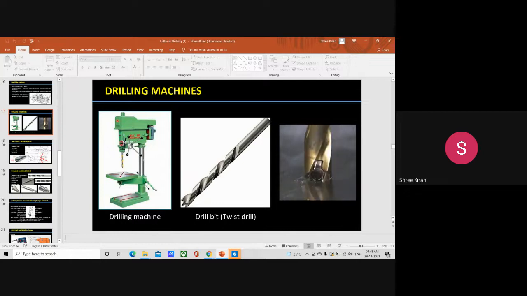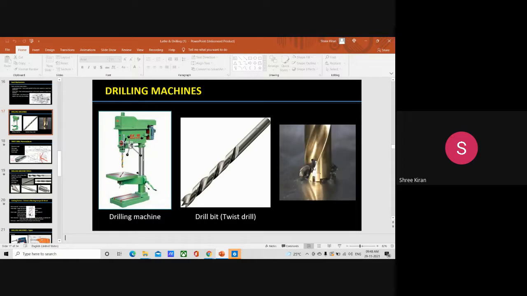In a drilling machine, holes may be drilled quickly and at a low cost. Why do we use this drilling machine at a very fast rate? Because the holes are made comparatively quickly and at comparatively low cost. So automatically the production cost will be comparatively low. That's why we prefer drilling machines largely for making holes.